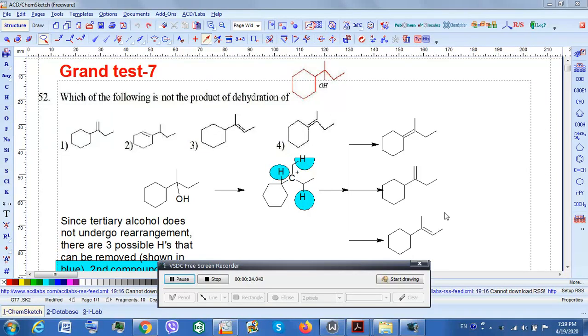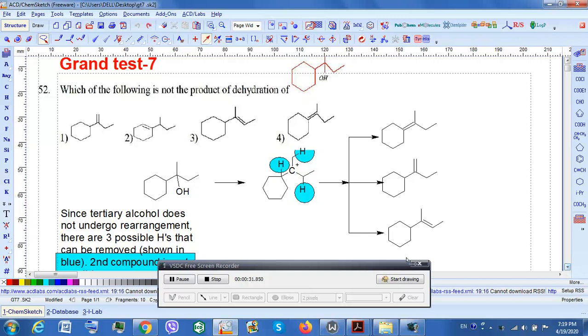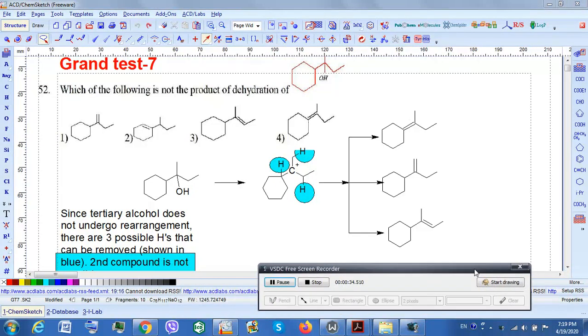Now, if you look at it very closely, this is a tertiary alcohol and it does not undergo any rearrangement. Because it does not undergo any rearrangement here, please understand one point. After removal of the OH group, whatever carbocation is formed, at the neighboring carbon the carbon-hydrogen bond cleaves, meaning it breaks. That means there are three different possibilities, which I have underlined or highlighted using blue color. The resulting compounds have been shown on the screen. Now I'll highlight those also.